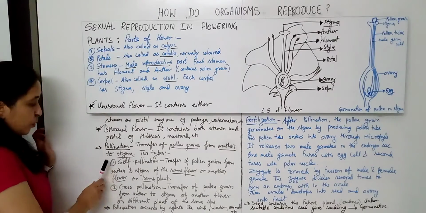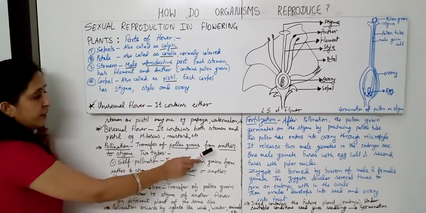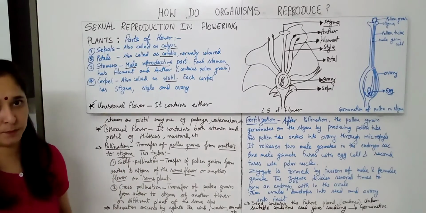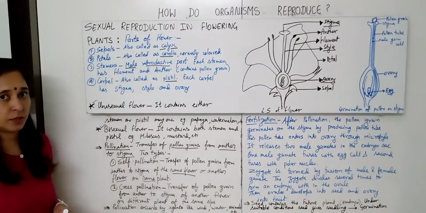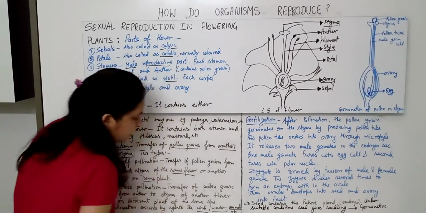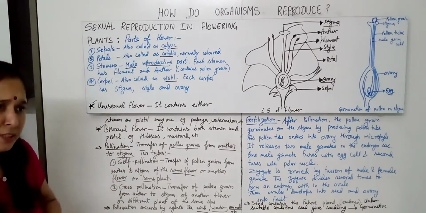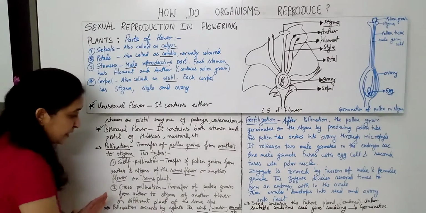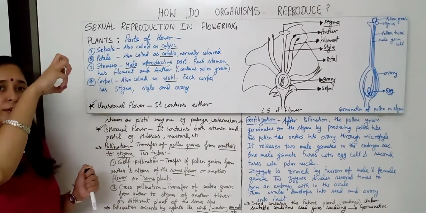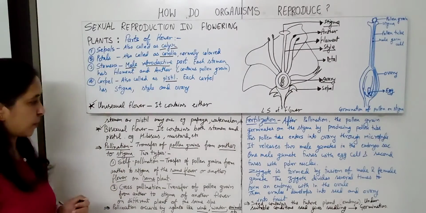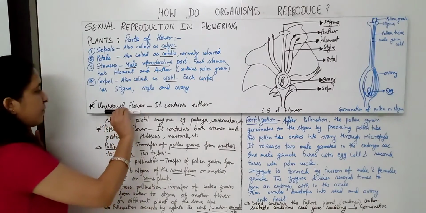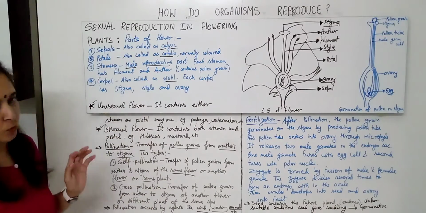Fine. Now this pollination, this transfer of pollen grain from anther to stigma, needs agents to do it. Those agents are wind, water, animal, etc. There are a number of agents. These agents help the flowers to transfer the pollen grain from anther to stigma. So this is all about pollination and the two types of flower, unisexual and bisexual.